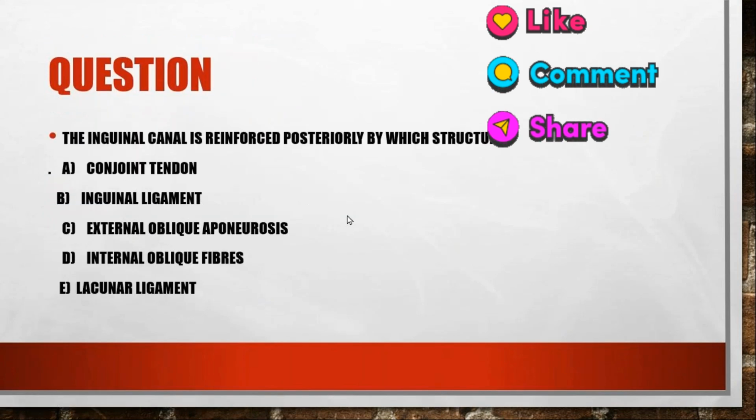Now moving on to the next question. The inguinal canal is reinforced posteriorly by which structure? So option A is conjoint tendon, option B is inguinal ligament, option C external oblique aponeurosis, option D internal oblique fibers, and option E lacunar ligament. So what is the correct answer? A. Conjoint tendon. Yes. And anteriorly it is by which muscles?